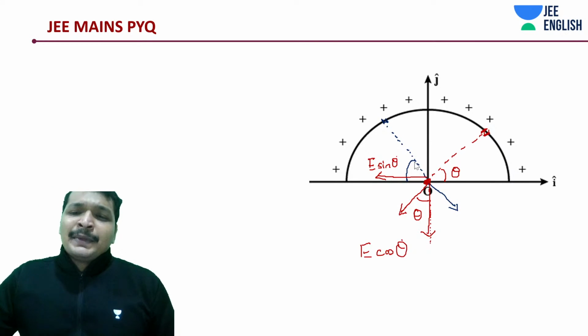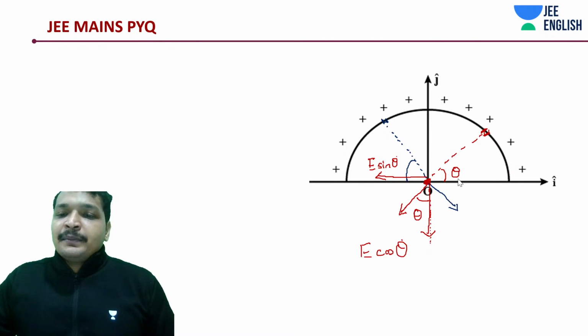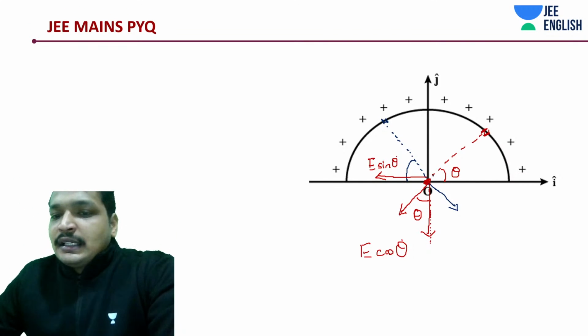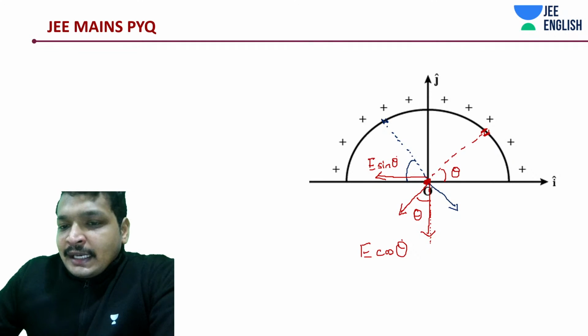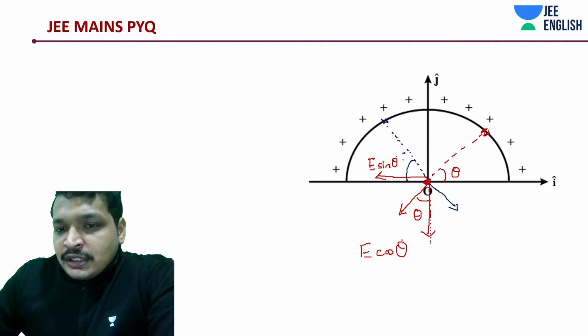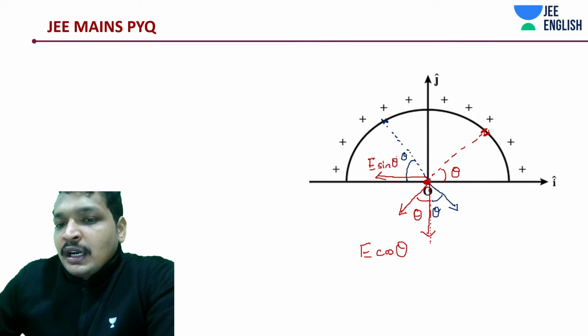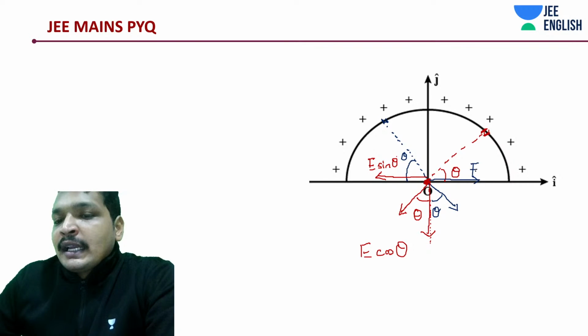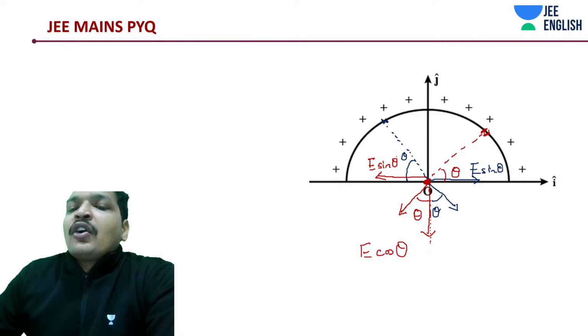It's a simple problem, guys. Just focus even if you haven't attended before. Next, in this direction, due to this element, again, if this was theta, this is also going to be theta, and this is going to be like an E sin theta, but in the opposite direction.